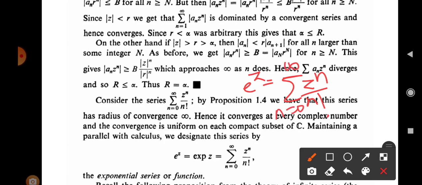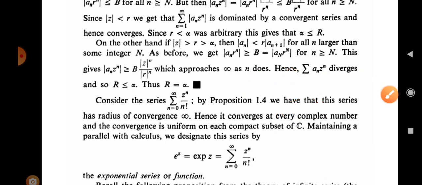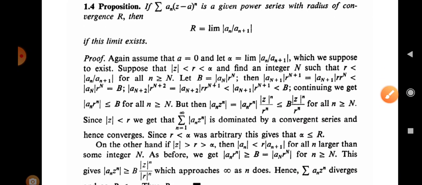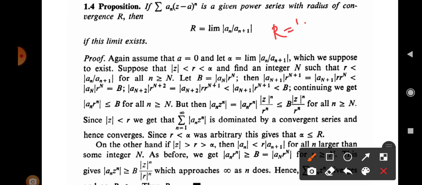That is, it can be written in terms of a_n z^n. And by Proposition 1.4 we have that this series is convergent everywhere.